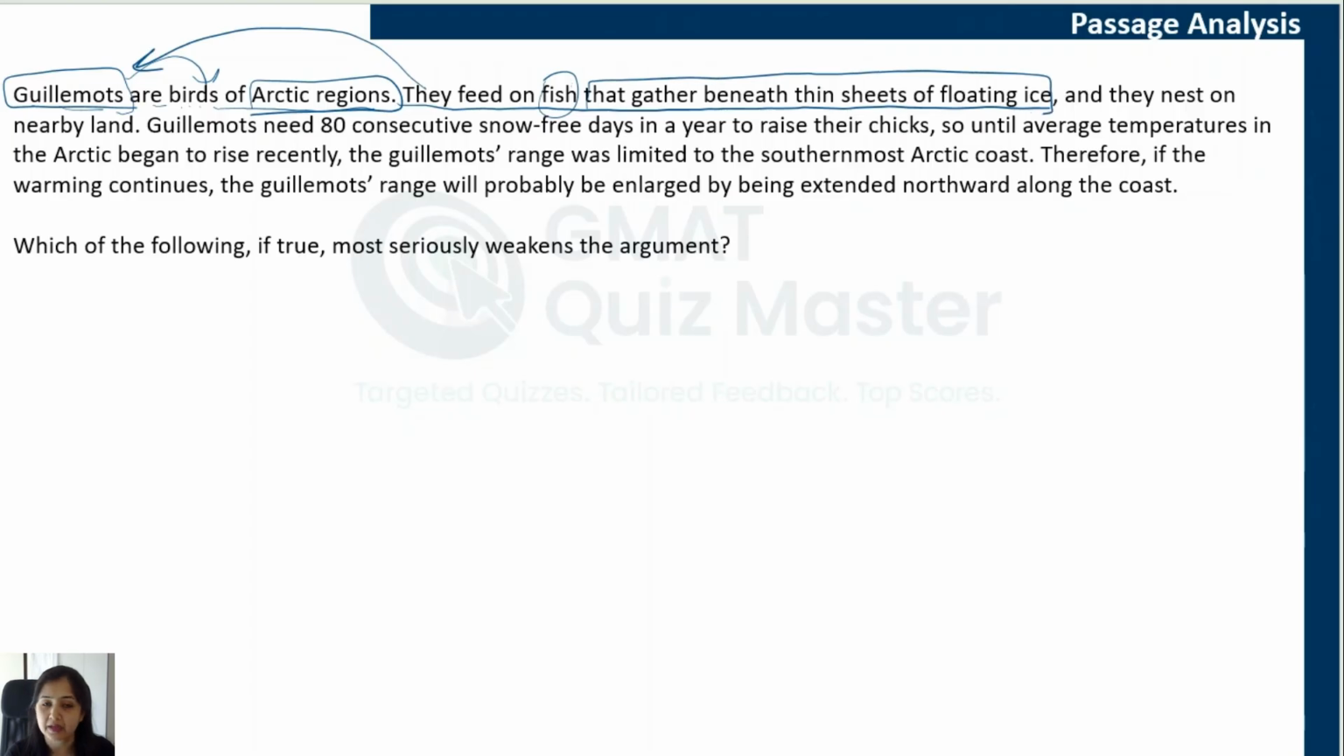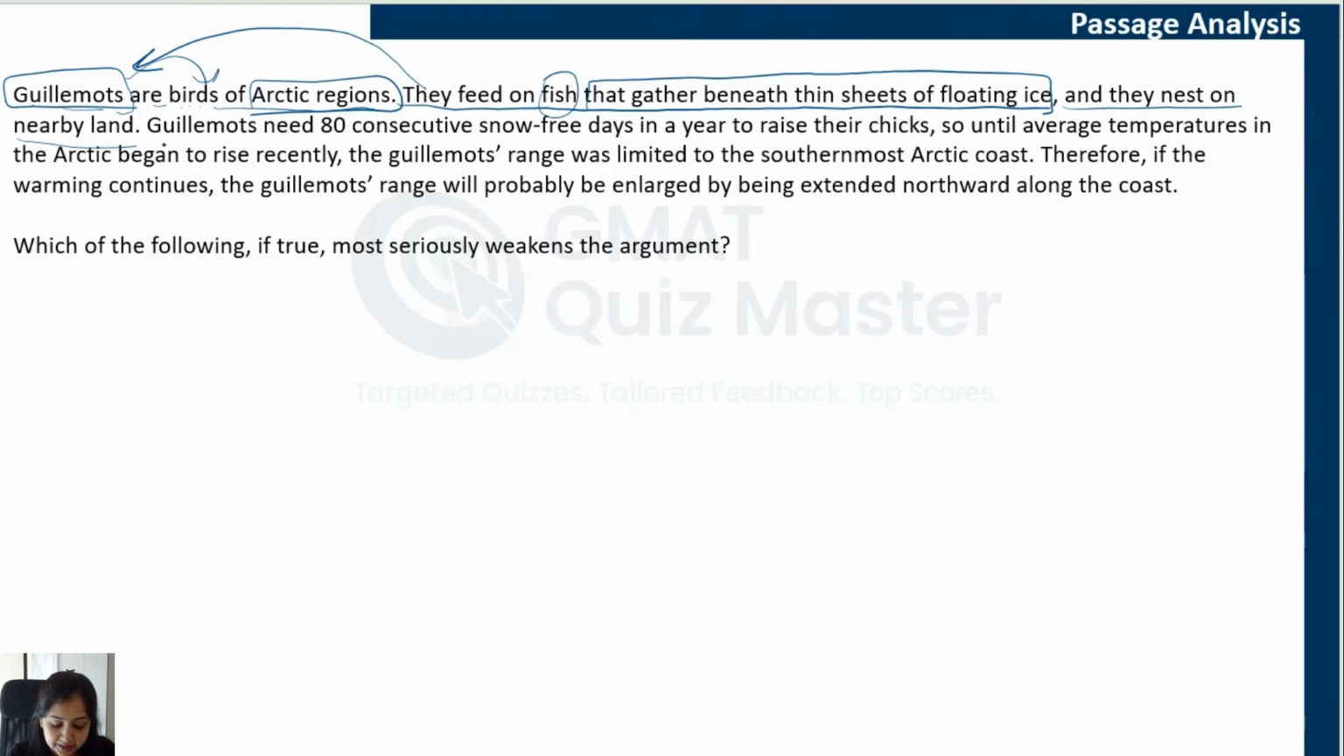So you can imagine it: Arctic region, there would be snow, the water there would be frozen. So just imagine that there is a water body which is frozen, and then at places there are thin sheets of floating ice. The fish that is found beneath those thin sheets of floating ice is something that these guillemots eat. You can imagine them breaking those thin sheets of floating ice with their beak and feeding on those fish. And they nest on nearby land. So the nest that they have is on nearby land.